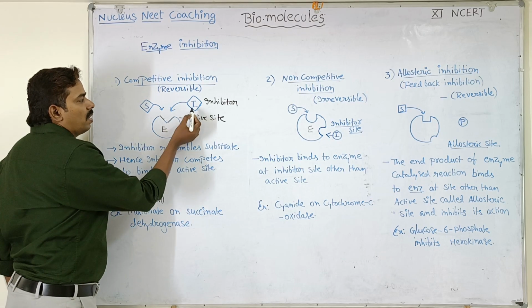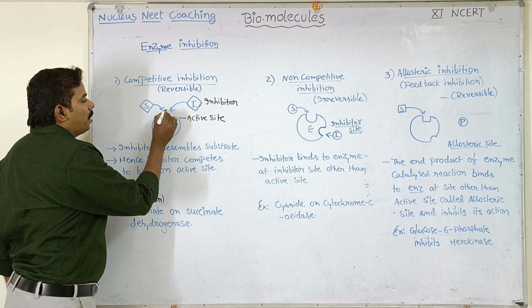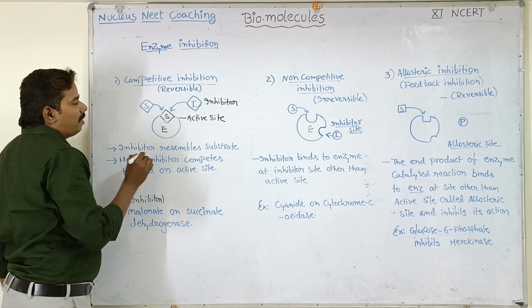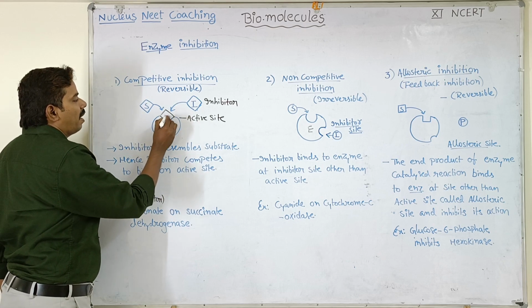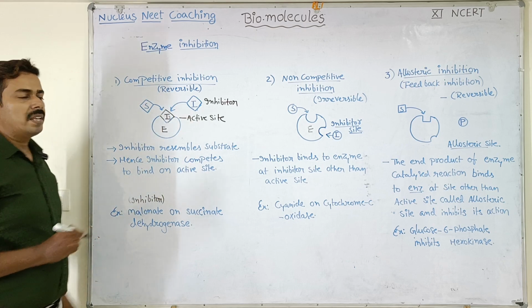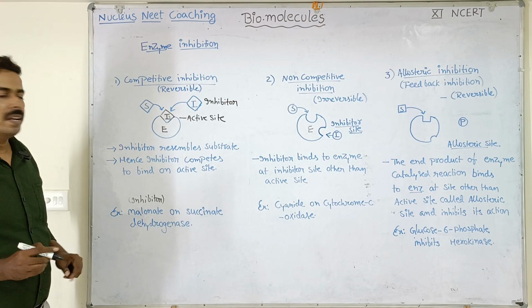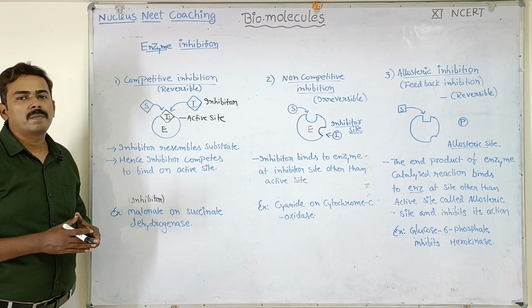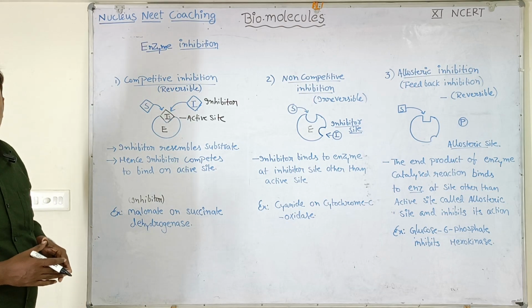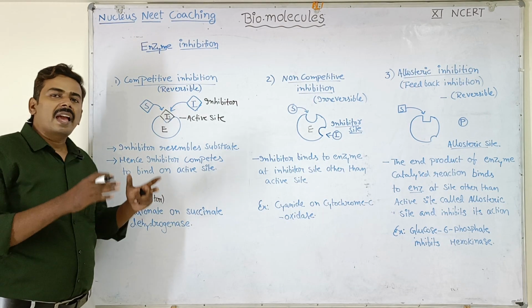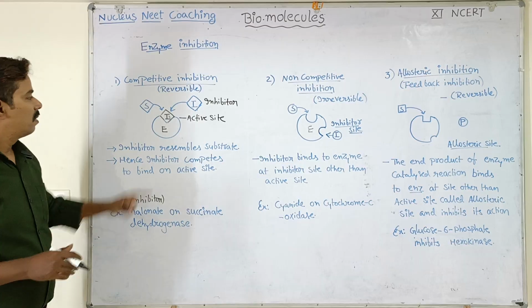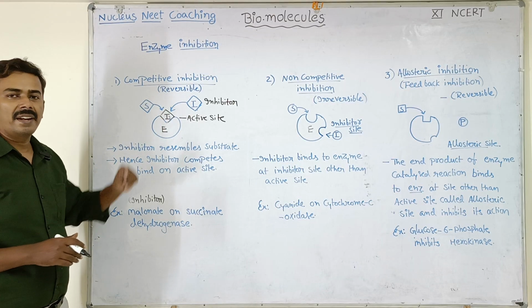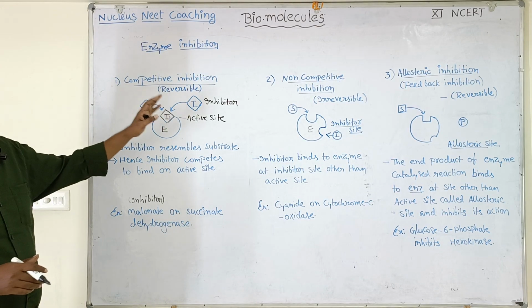Okay, so now the inhibitor will compete with the substrate and it will occupy the active site. Once the inhibitor molecule occupies the active site, the enzyme is no longer in a position to catalyze the chemical reaction. Okay, so the catalytic activity will completely stop in the presence of the inhibitor at the active site. This is called competitive inhibition.